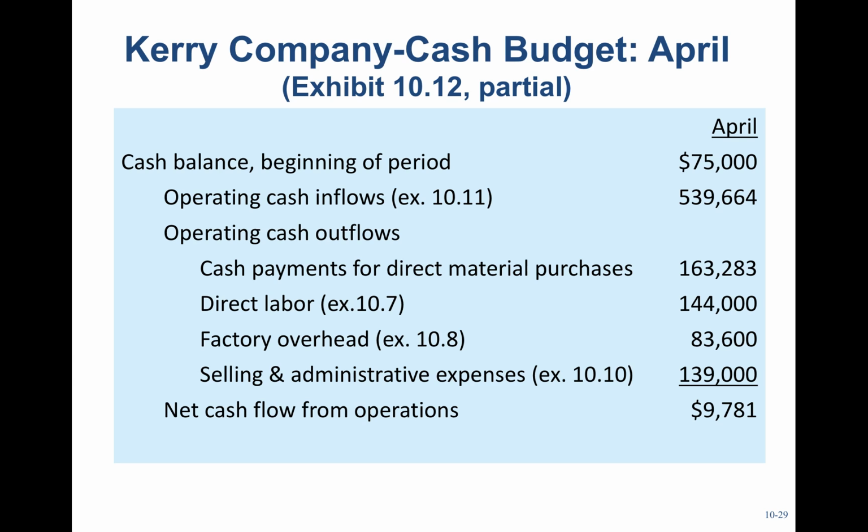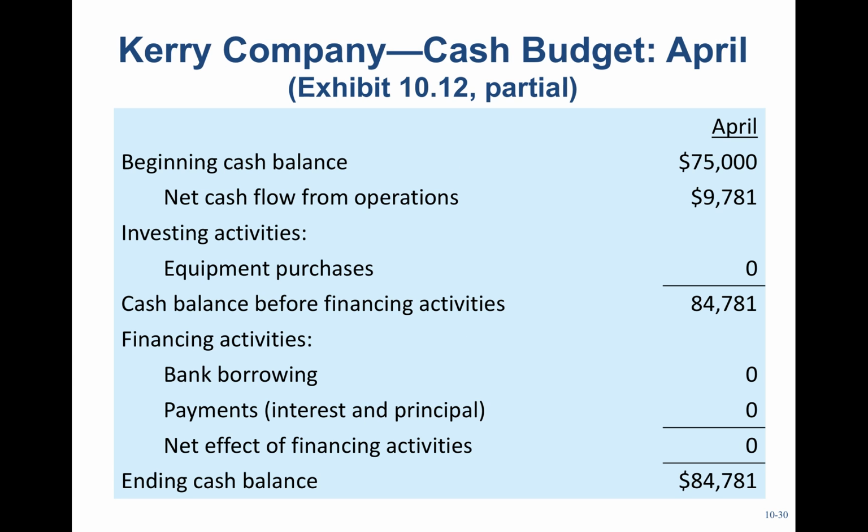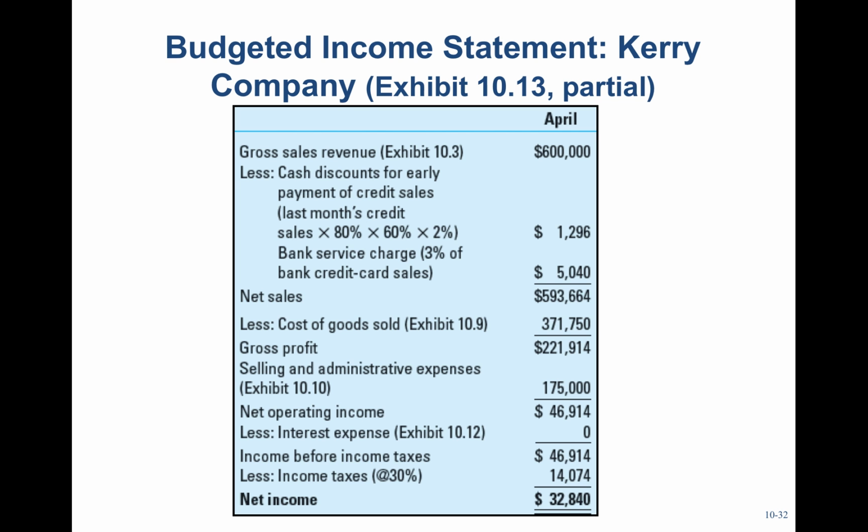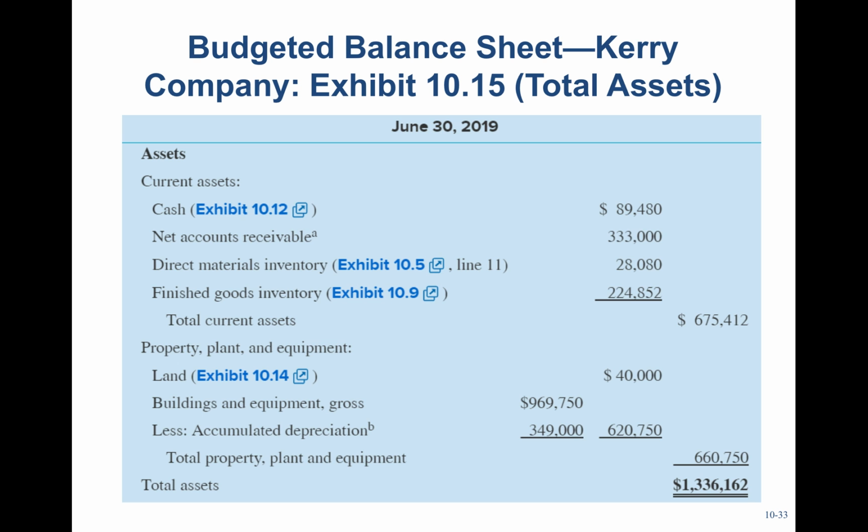So in April, I had a beginning cash balance of 75,000, net cash flow from operations of 9,781, for a cash balance of 84,781. I had no financing activities, no need to borrow because we're above our minimum balance. And then prepare a budgeted income statement and balance sheet. It's the same as you would prepare an income statement or balance sheet for financial reporting.